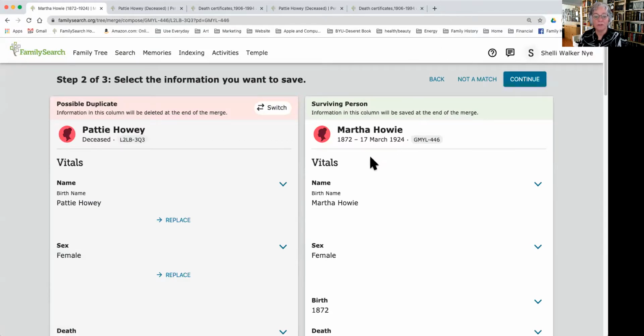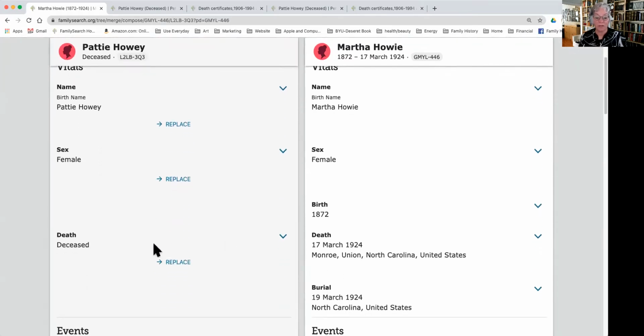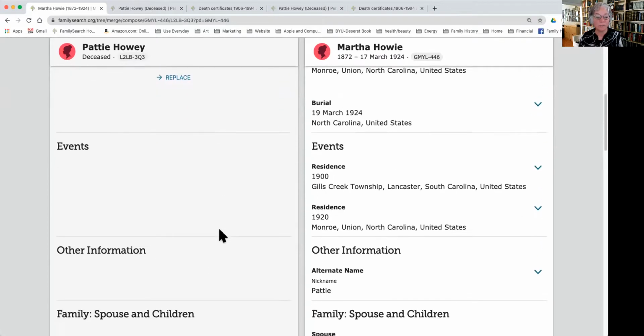So now as I look at the information, this is where I can make some changes. If I felt like I wanted my surviving person to be over here, I could switch them. But in this case, this page has a lot more information. So I'm going to leave it just like this and allow this to be deleted. I'm not going to replace the name with Patty Howie because we know this was her birth name. This was simply a nickname. And they don't have birth and death, so that doesn't relate to replacement.